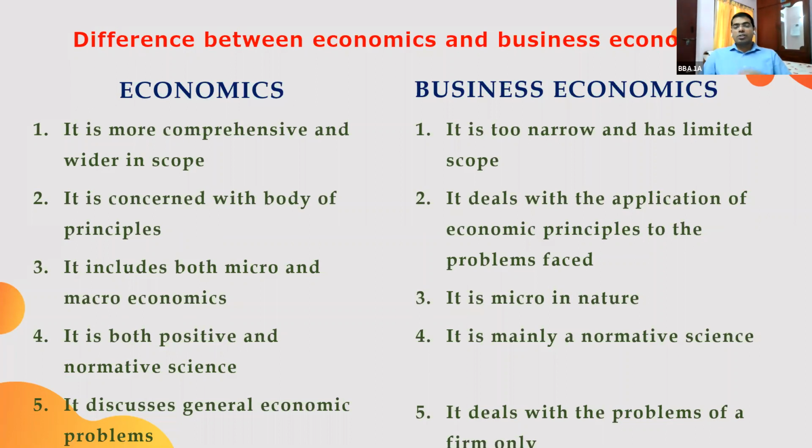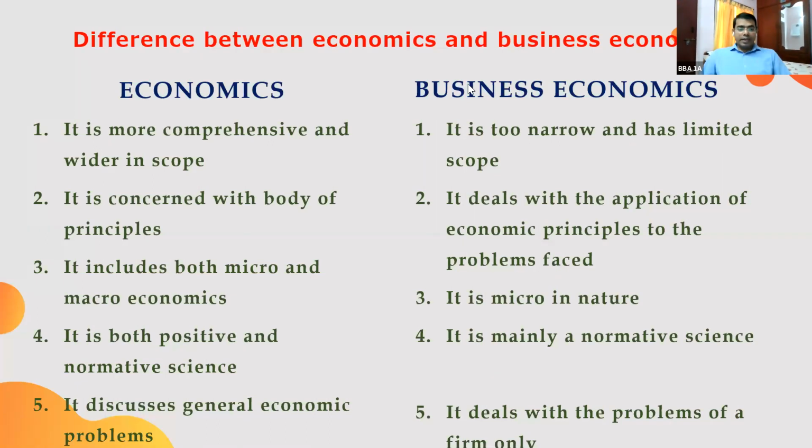The third one is, it includes both micro and macro economics. What is micro? Household. Yeah, micro means small or individualistic. Macro means aggregate. Economics deals with both micro and macroeconomics, but business economics deals with microeconomics. So basically, it studies the economic behavior of an individual, a household, or a firm.